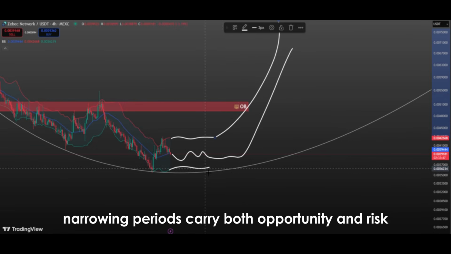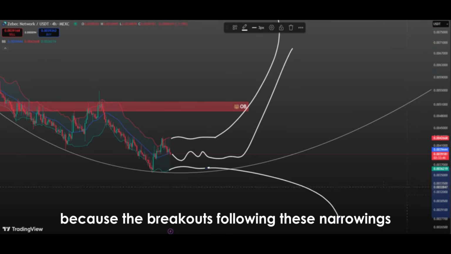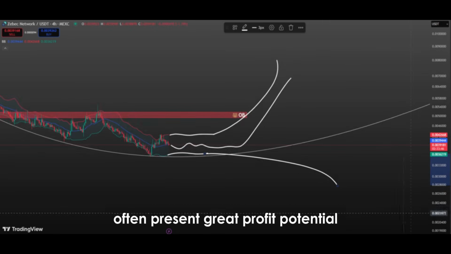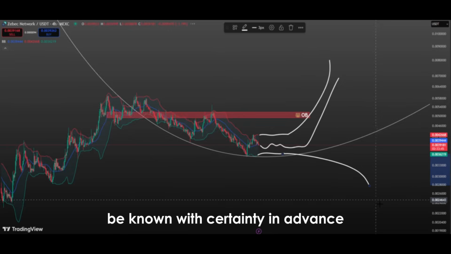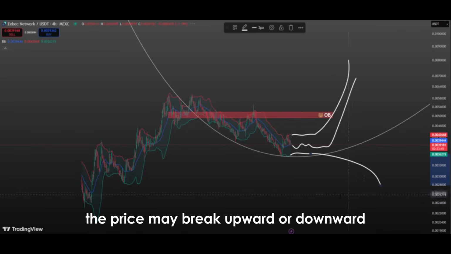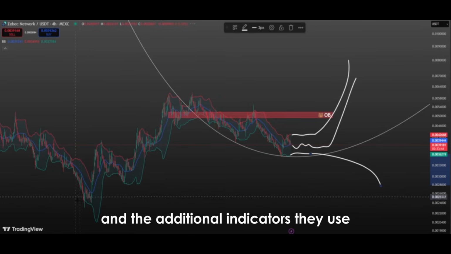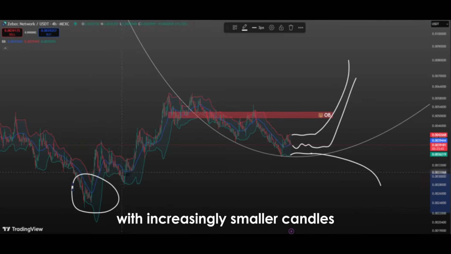Narrowing periods carry both opportunity and risk for investors. They offer opportunity because the breakouts following these narrowings often present great profit potential. They carry risk because the direction of the breakout cannot be known with certainty in advance. The price may break upward or downward. At this point, the analyses investors perform and the additional indicators they use become decisive. When narrowing begins in the Bollinger Band, the price usually moves with increasingly smaller candles.